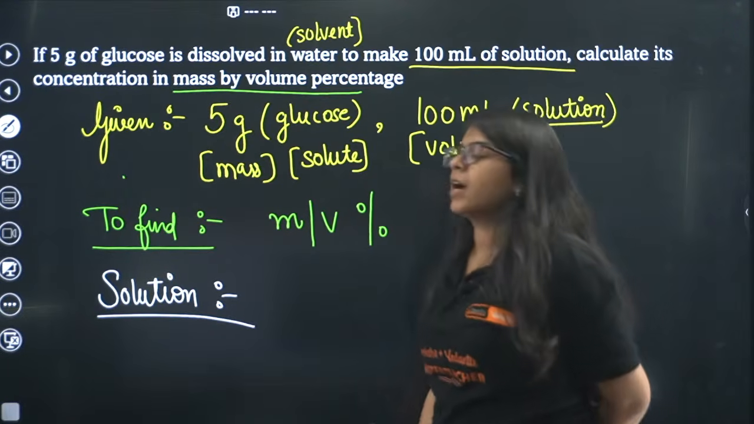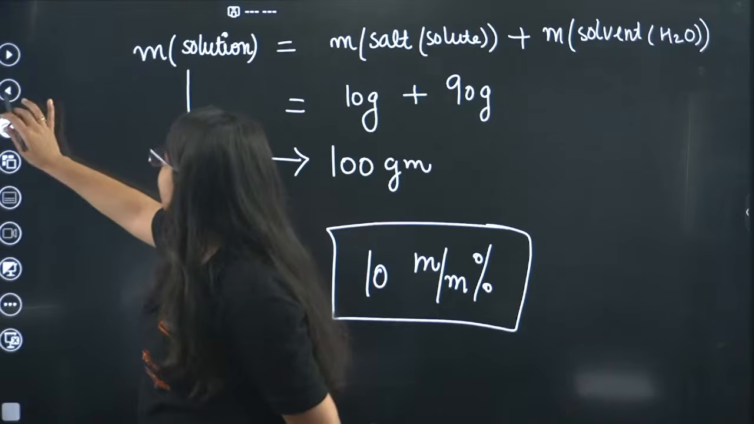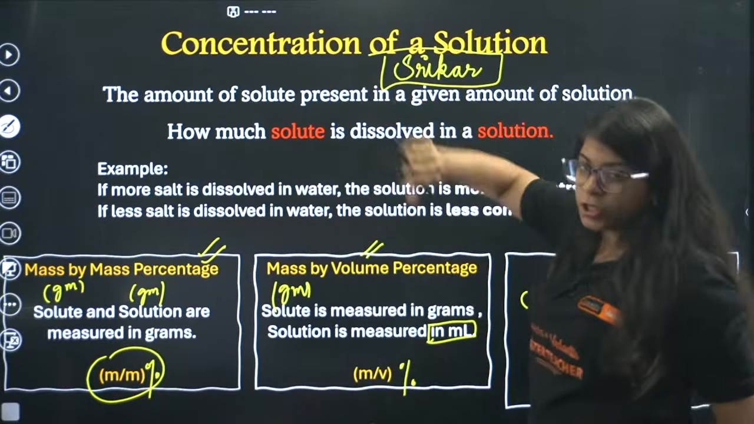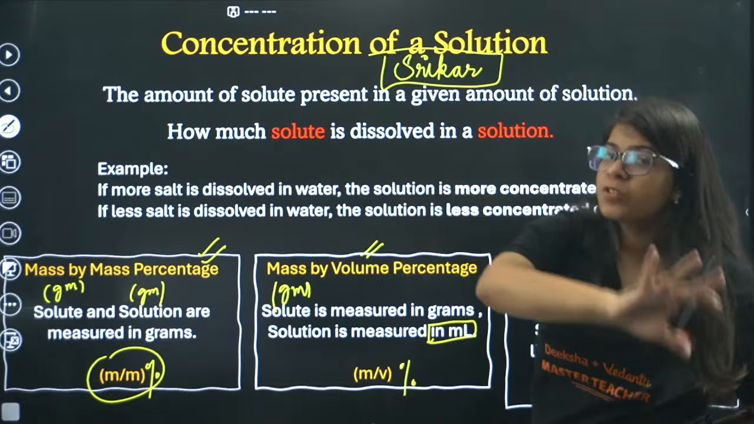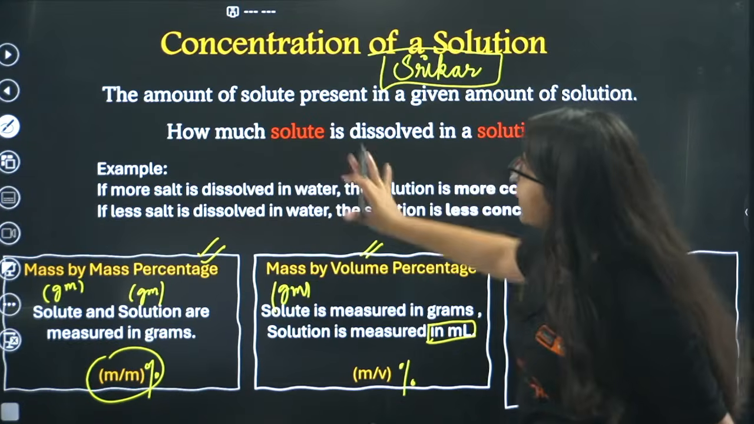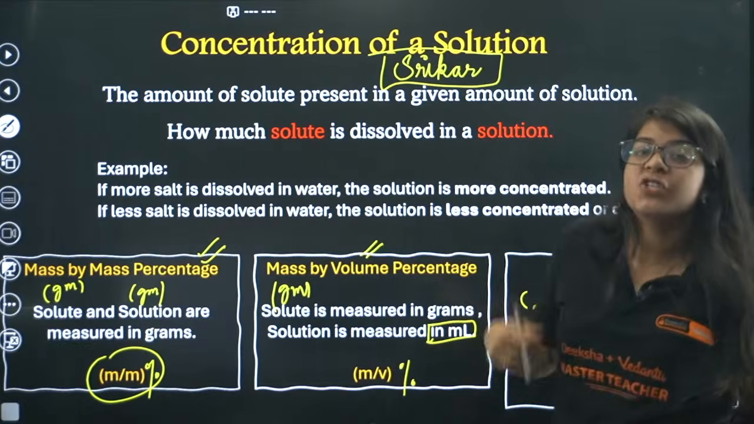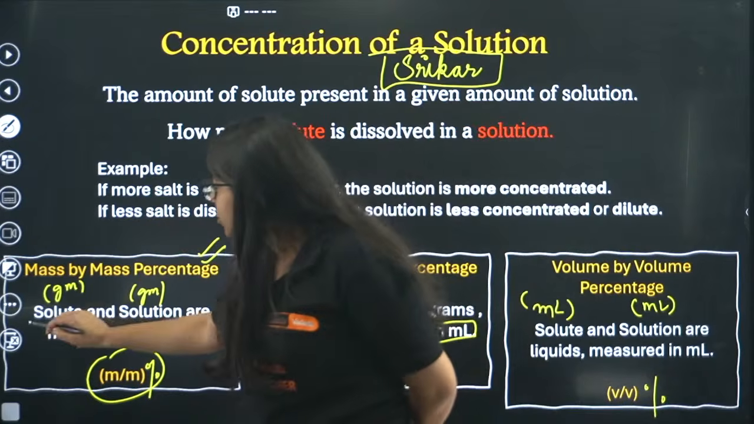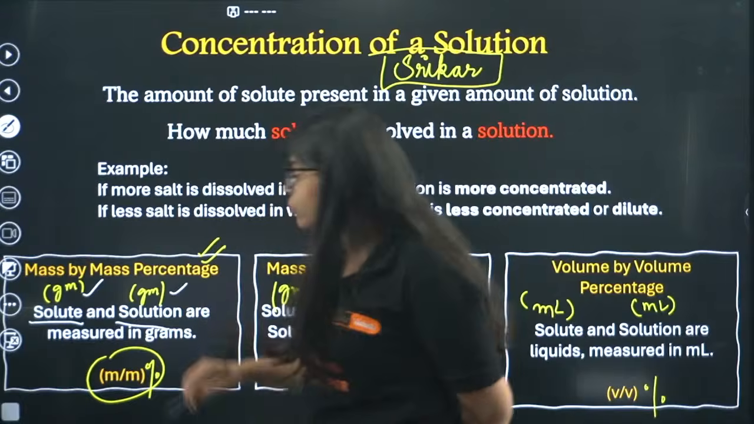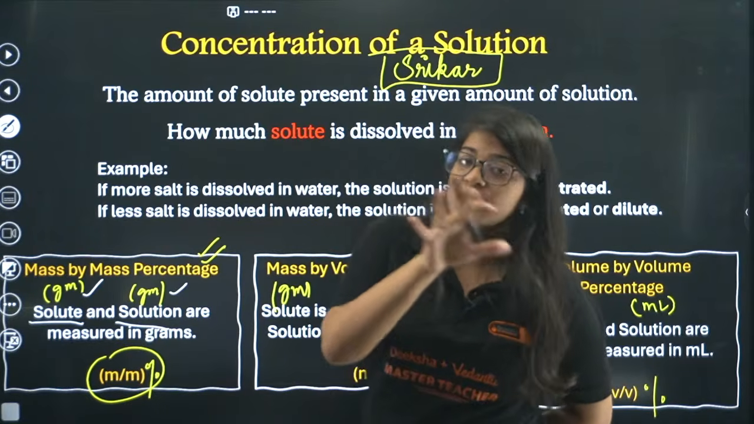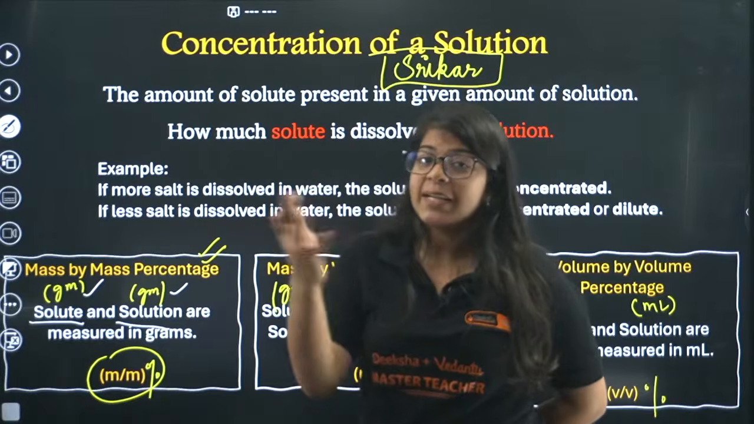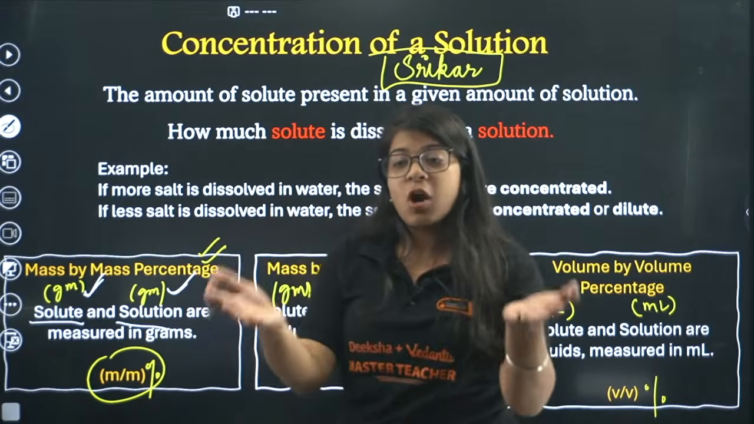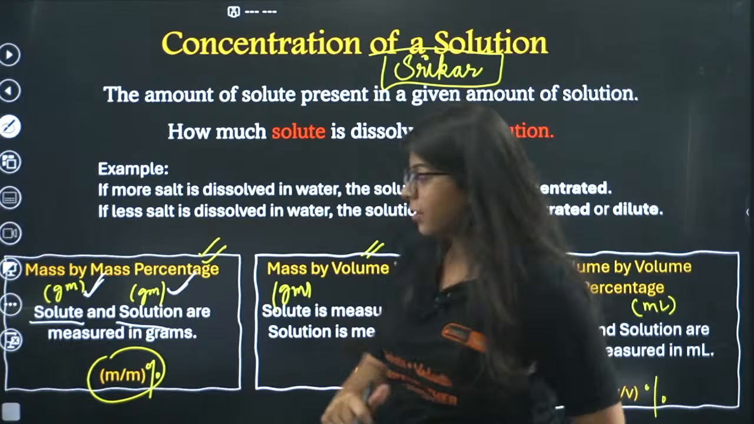Recap. Sanjana, right? So beta, we just started with the solution today because we are doing NCERT questions. We know solution consists of solute and solvent, right? So we have three methods to measure the solute in a solution. That is mass by mass percentage. That means the solute is in grams, and the solution is also in grams. So if you have a salt solution, the salt is solute, the water is solvent, and the whole thing is solution. So salt is in grams, and the whole solution, water plus salt, is also in grams, right?